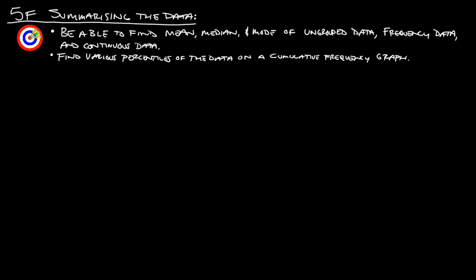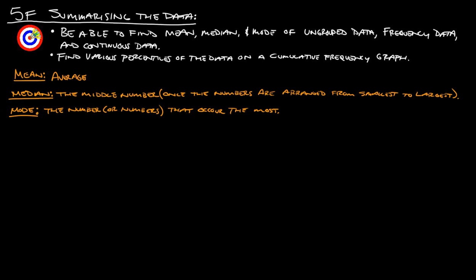All right, so let's start off just with a quick review of mean, median, and mode. So you'll remember mean is just the average of all the numbers or all the data. Median is the middle number once all the numbers are arranged from smallest to largest. And then the mode is just simply the number or numbers that occur the most often. All right, so that's mean, median, and mode.